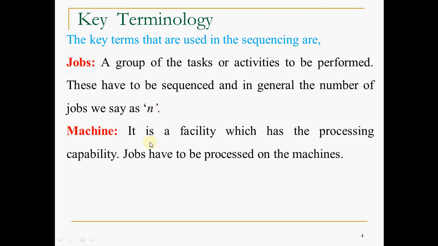Machine. It is a facility which has the processing capability. Jobs have to be processed on the machines. An example for a job is, for example, turning. Turning is an operation. Machine. An example for a machine is a lathe.